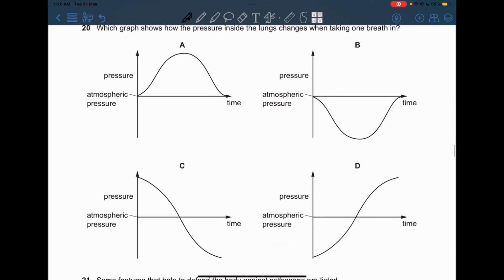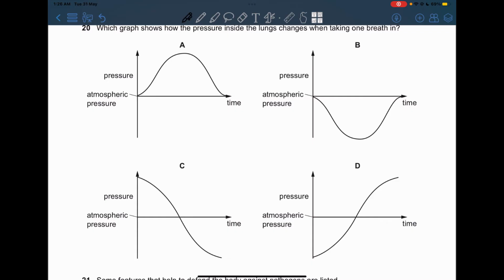Question number 20. Which graph shows how the pressure inside the lungs changes when taking one breath in? Now, when we inhale, the pressure inside the lungs actually increases, and the pressure outside actually decreases. So we're going to be choosing a graph that shows this information.